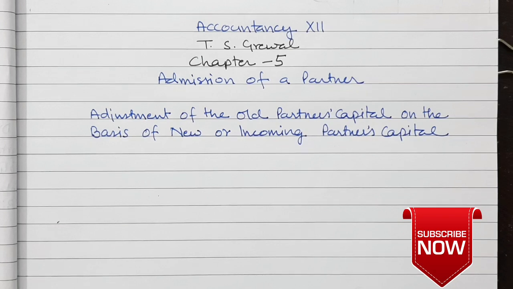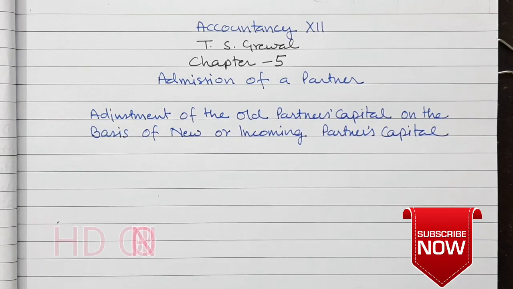We are studying accounting for partnership firms from T.S. Grewal's textbook for class 12th. At present we are discussing chapter 5, admission of a partner. And now we will discuss adjustment of old partners' capital on the basis of new or incoming partners' capital. Let us see some of the numericals from the textbook.